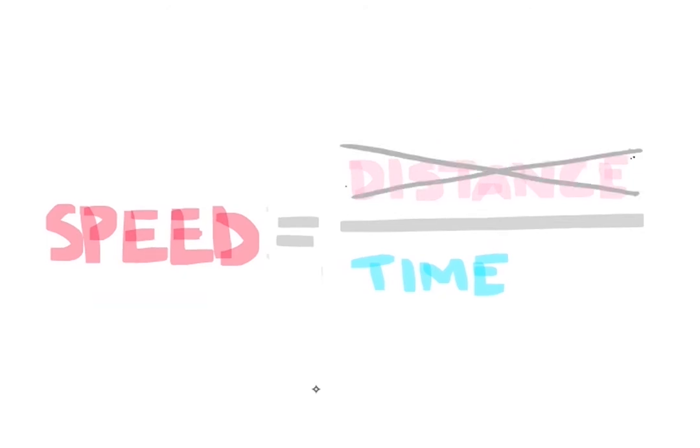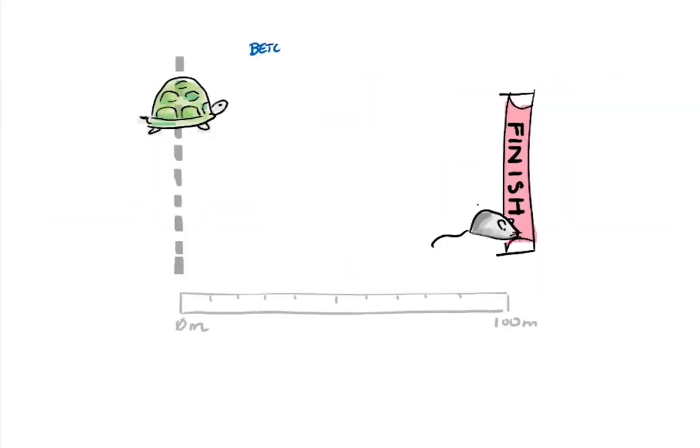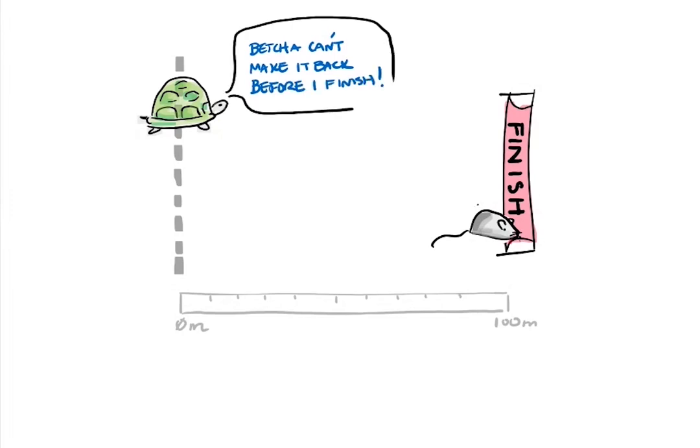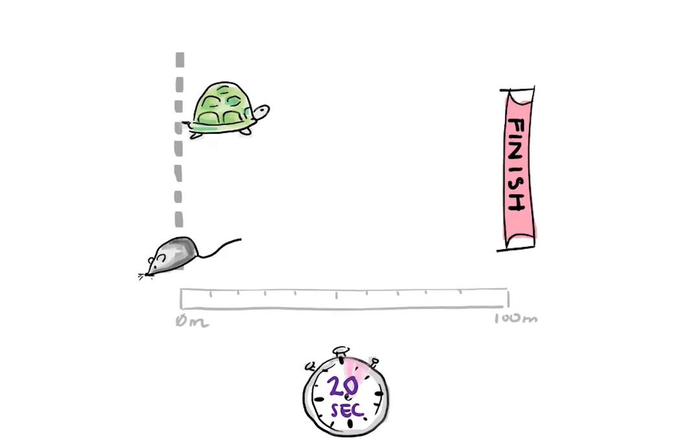What if we use displacement instead of distance? Let's say our clever little turtle bets the mouse that he can get to the finish line before the mouse can make it back to the start. Doing quick calculations, the mouse decides he can win this race twice and agrees. After 10 seconds, the mouse is back at the starting line and the turtle is at the 20-meter mark.